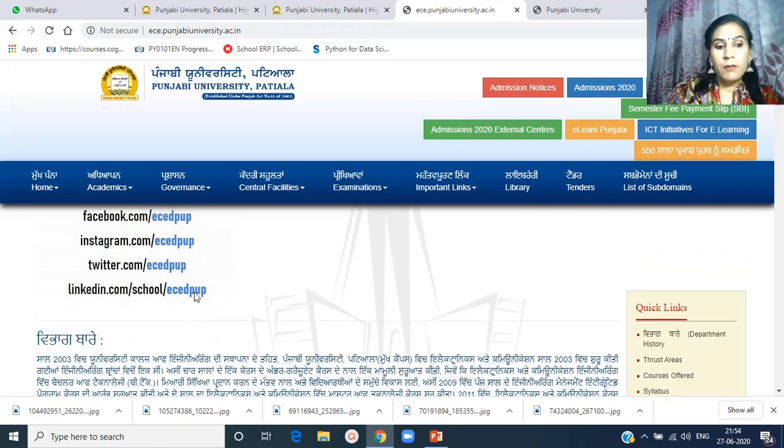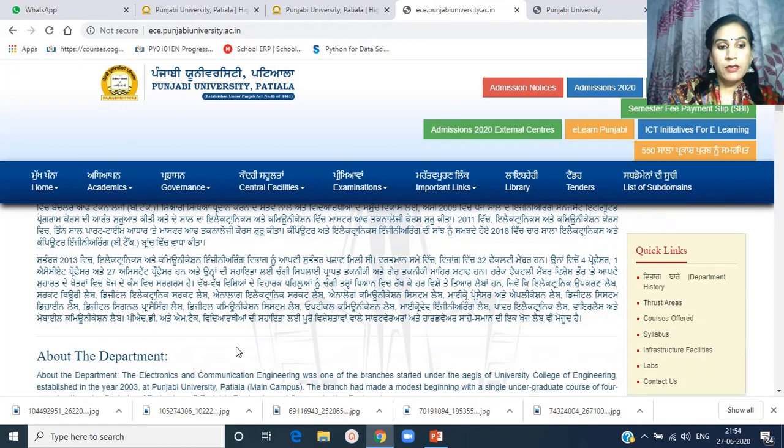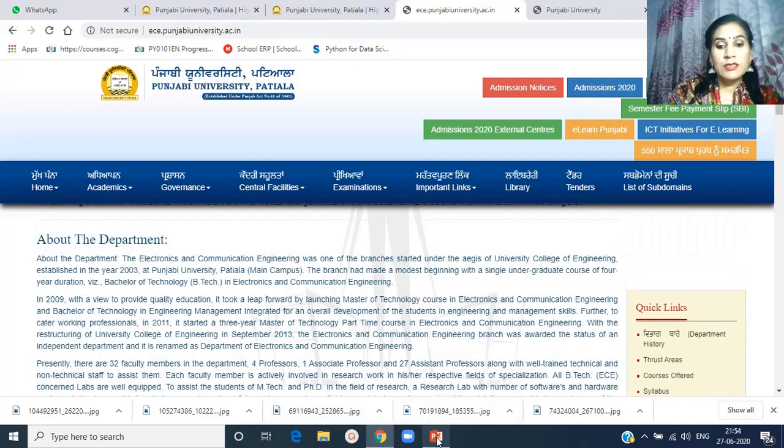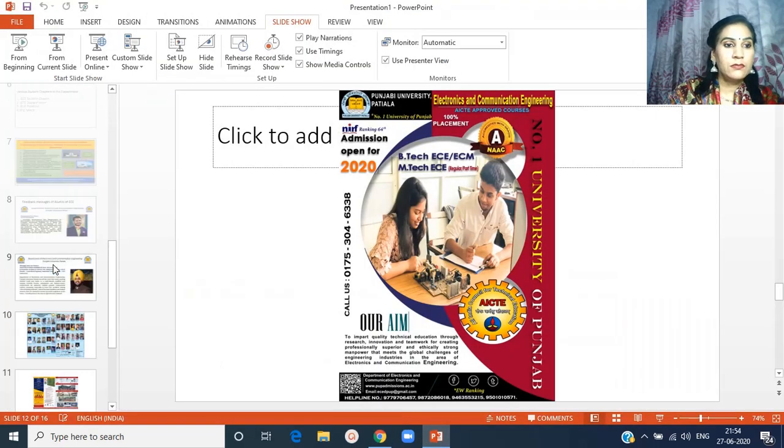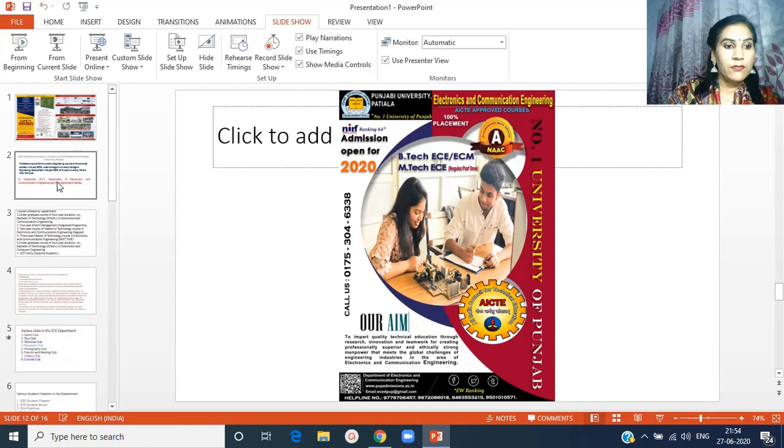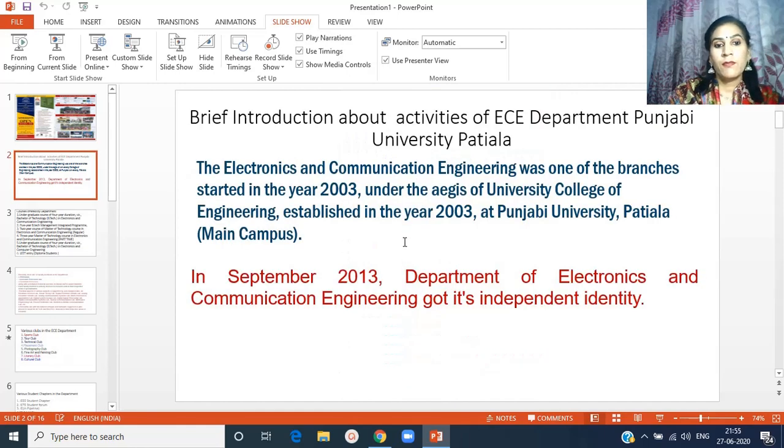If I'm talking about the department, Electronics and Communication Engineering was one of the branches started in the year 2003, and in September 2013 the Department of Electronics and Communication got its independent identity.